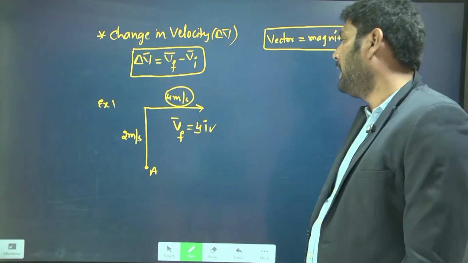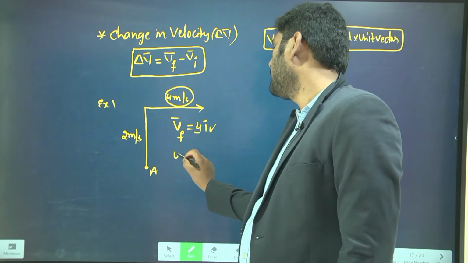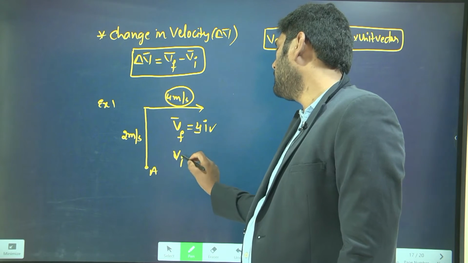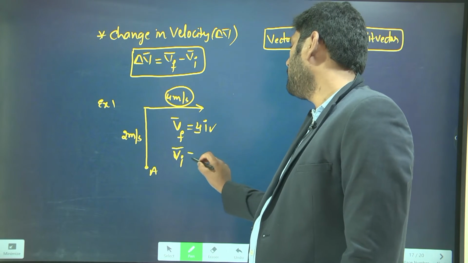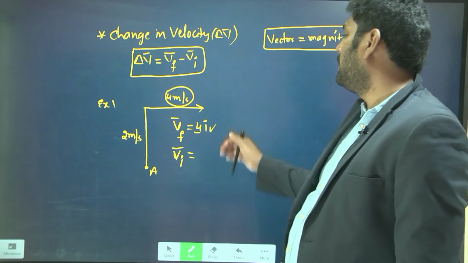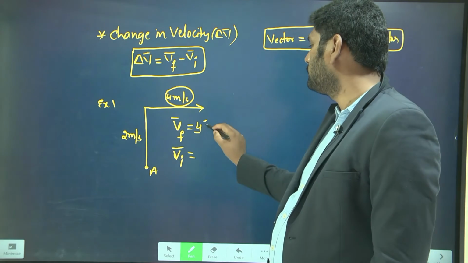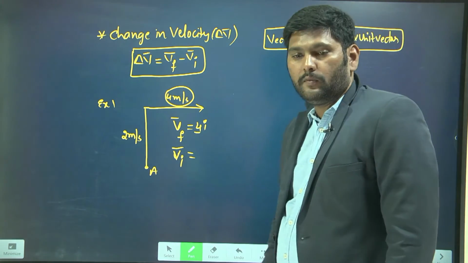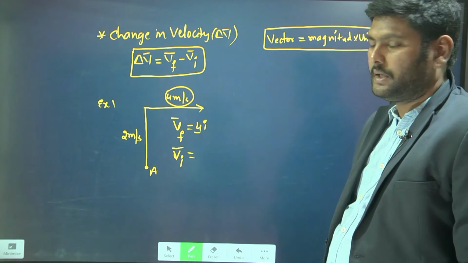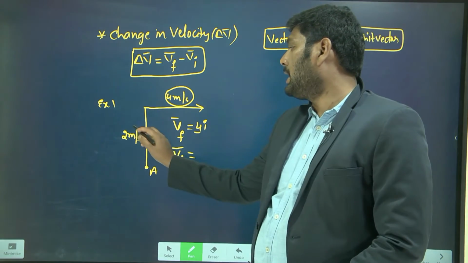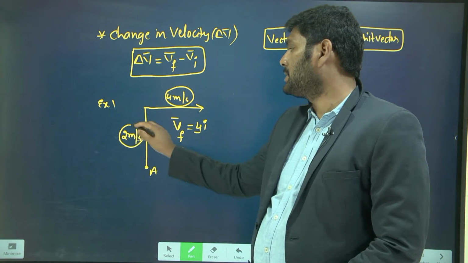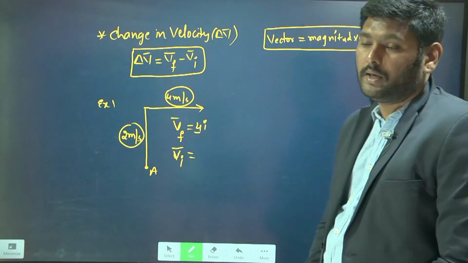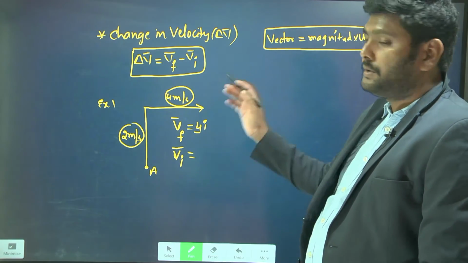In a similar way, find the initial velocity vector. Vi bar means the initial velocity vector. Initially the object has 2 meters per second velocity in the north direction.